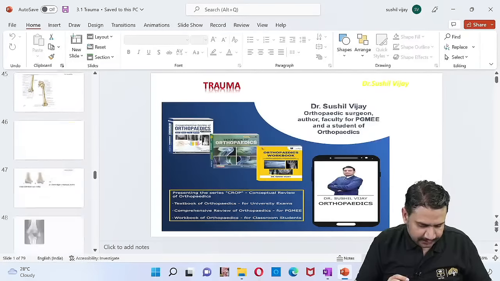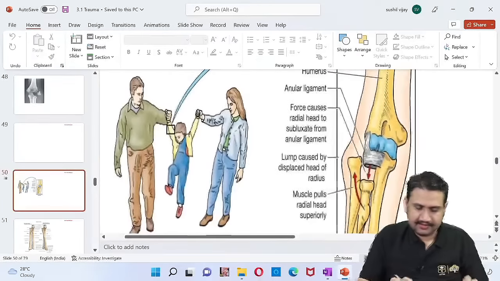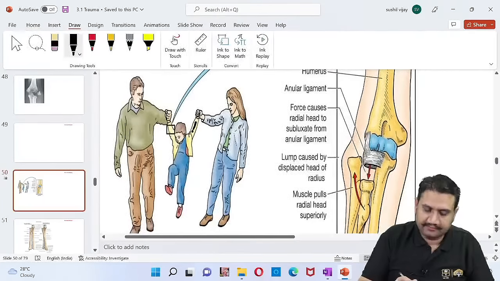A child gets pulled by the axial force, something like that. See this. Elbow extended, forearm pronated. What happens is the radial head actually comes out of the annular ligament. So this is what you call the nursemaid's or pulled elbow.